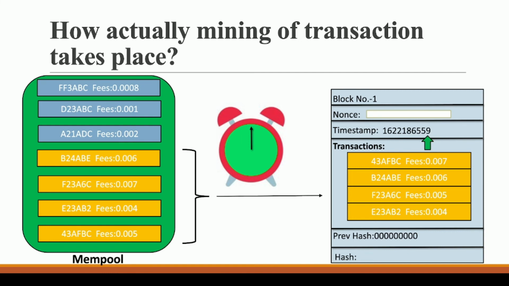He will just wait for the timestamp to change, and once the timestamp changes, again he will be in power to use the nonces again, and he will also take back his 0.04 transaction fee. Why is he taking back his 0.04 transaction? First, this transaction has the most transaction fee as compared to the remaining transactions.